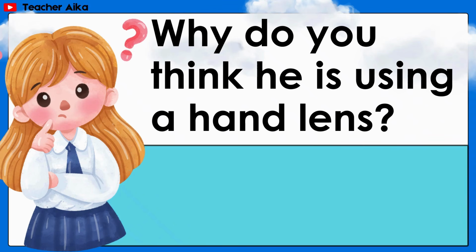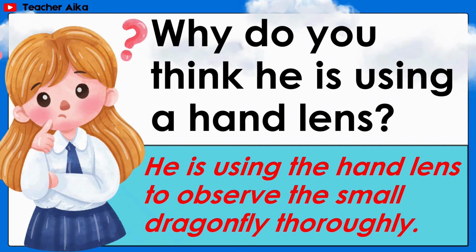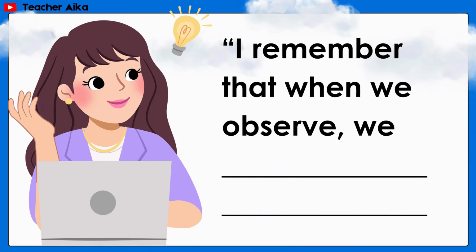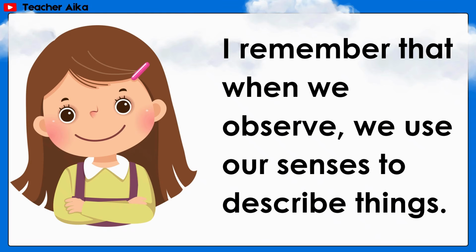Why do you think he is using a hand lens? Answer: he is using the hand lens to observe the small dragonfly thoroughly. What do you remember about observing? I remember that when we observe, we blank. Example answer: I remember that when we observe, we use our senses to describe things.